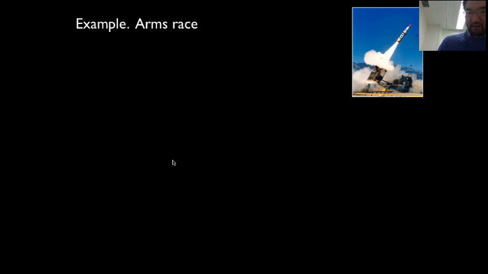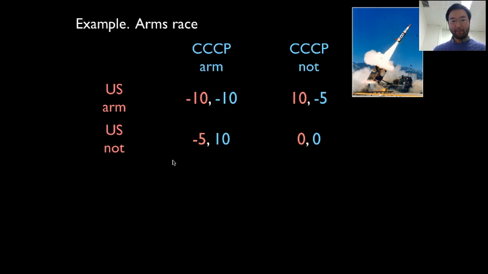Here's another example, arms race. This is just another version of our chicken game. In this case, the US can arm. If they both arm, it's bad. If I arm and you don't, that's good for me, not so good for you. And if we both don't arm, that's neutral. What are the Nash equilibria?